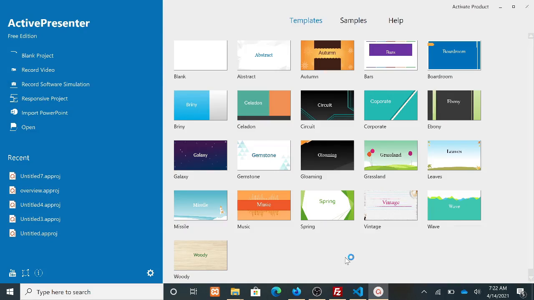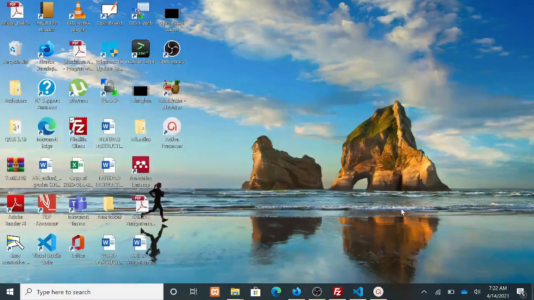So now I've successfully installed the Active Presenter, and if I go on my dashboard, I have this icon here, which is for Active Presenter. So anytime I would like to launch Active Presenter, I can simply double click on this icon here.